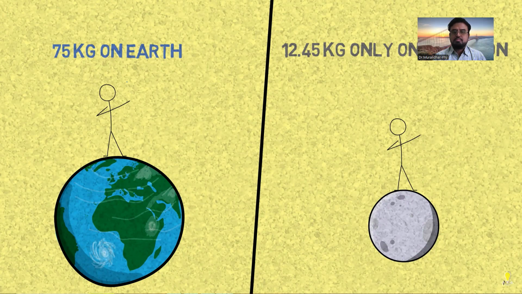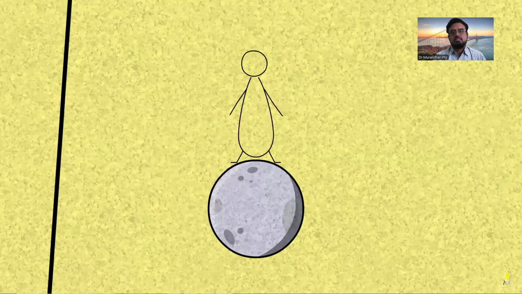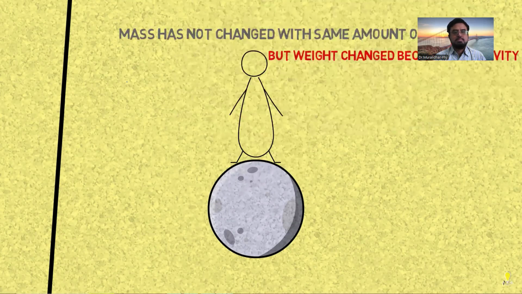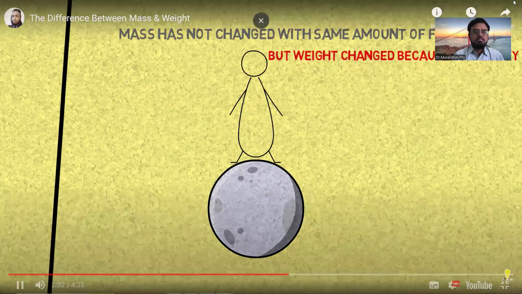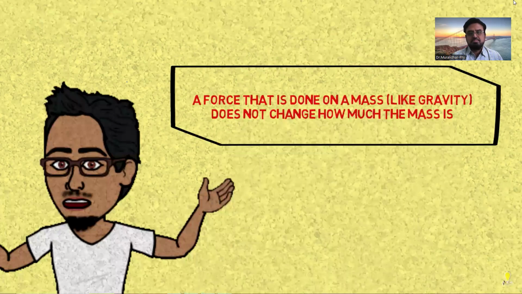If I am a really fat person and I go to the moon, I would weigh less, but this does not mean that I am less fat, because I haven't changed. I just changed planets. I know, the moon is not a planet. Anyway, the statement that I want you to remember is that the force that is done on a mass does not change how much the mass is. Now, let's take a look at an example and an analogy that's going to explain that much better and just help us visualize this concept that I'm trying to explain here.